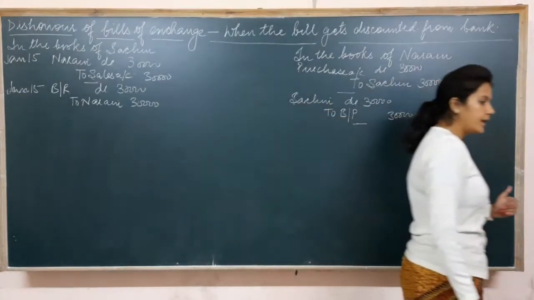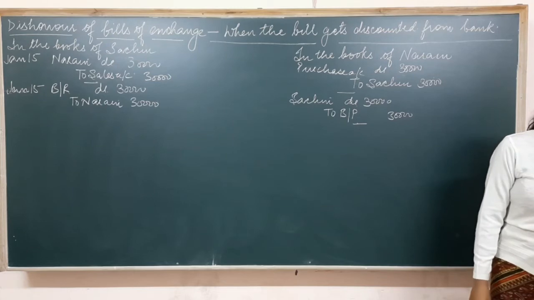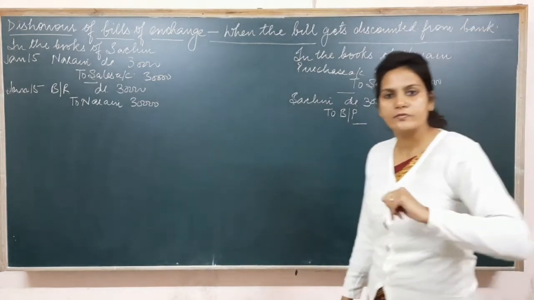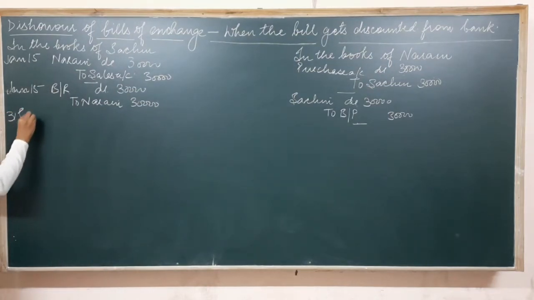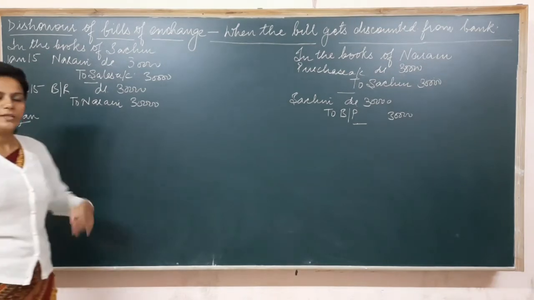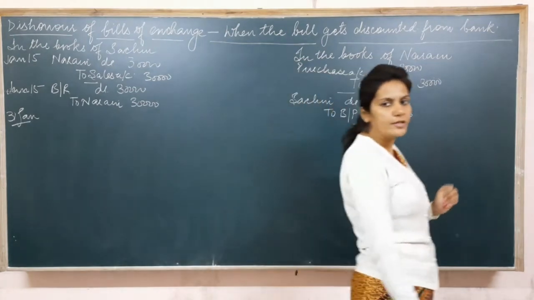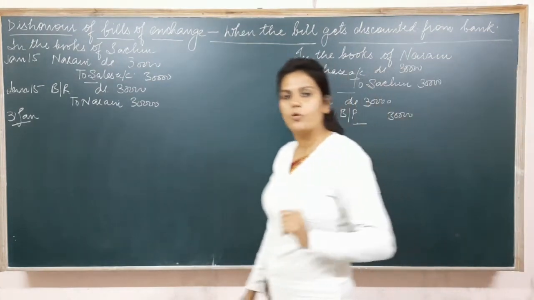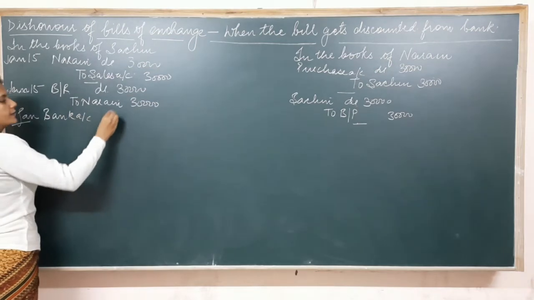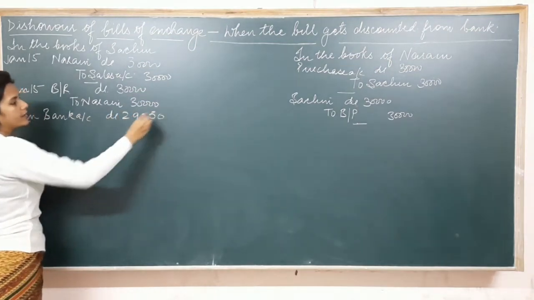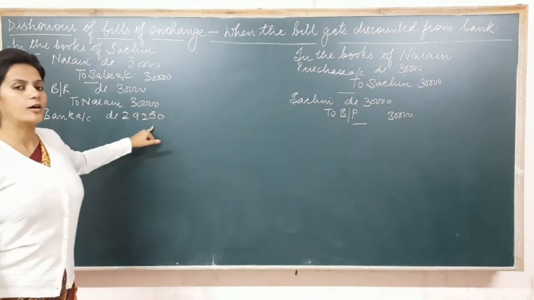Fine. Now read further. It's mentioned that the bill was discounted by Sachin from his bank for rupees 29,250 on 31st of January. It means just after 15 days, this person got the bill discounted from the bank. He gave the bill to the bank and has taken early payment. As he has taken early payment, the bank has deducted some amount of discount also. He has taken rupees 29,250 from the bank, as clearly mentioned in the question, and the bank has deducted the discount of rupees 750.